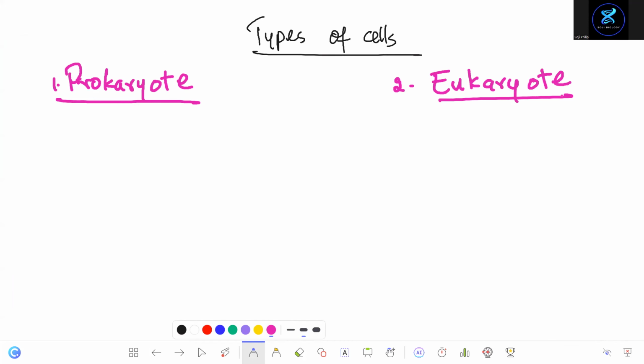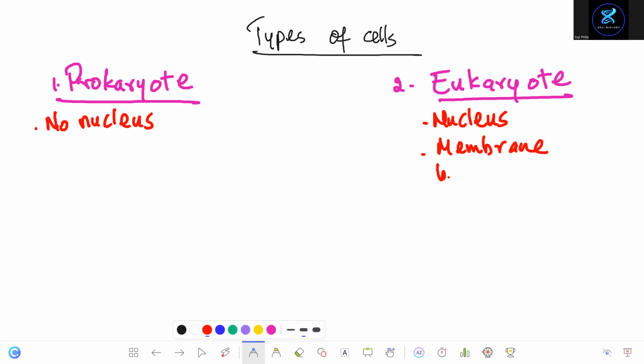So what are the two kinds of cell? Prokaryote and eukaryote. What's a prokaryote? It's a cell where you don't find a nucleus. There's no nucleus. But this one has a nucleus. And this one has membrane-bound organelles. It means the parts of the cell are surrounded by membrane.